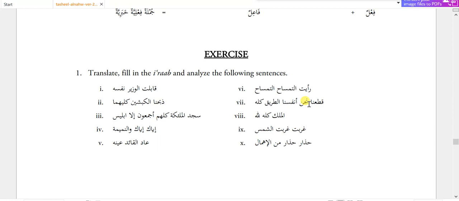So here the kata'ana I have translated plucked. Katafa means plucked, not kata'a. Kata'a means clear or pass. We have completed the whole road by ourselves.